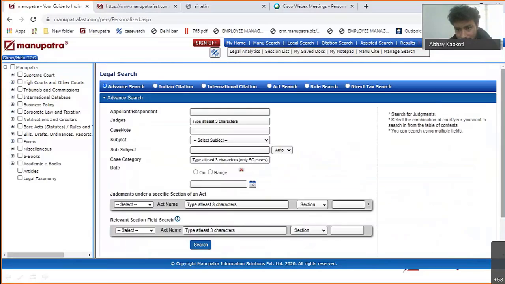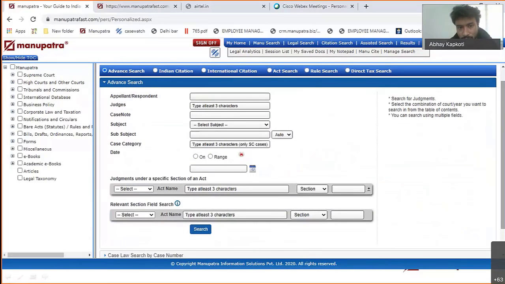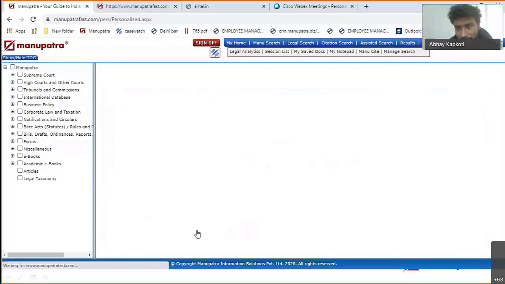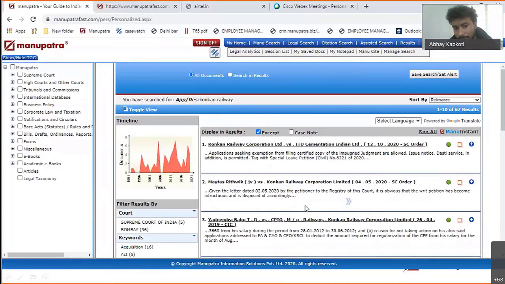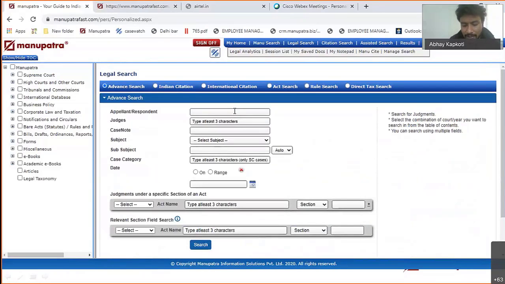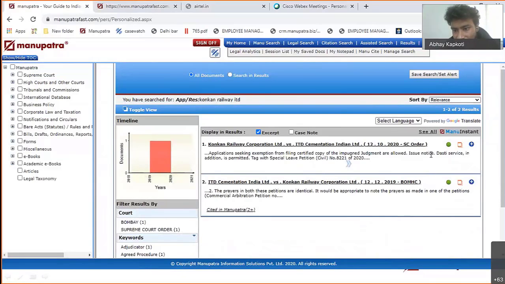So on legal search, you can search in terms of acts, you can search in terms of the party name. So if you have a single party, or both the party names, just write Konkan Railway, and wherever Konkan Railway is a party, you'll be able to find all these cases from here. Okay. Now you can write, say one case, Konkan Railway, one party is there. And if I have both the parties, say Konkan Railway and the other party is ITD, you can just search here and it will give me where ITD is also the party.